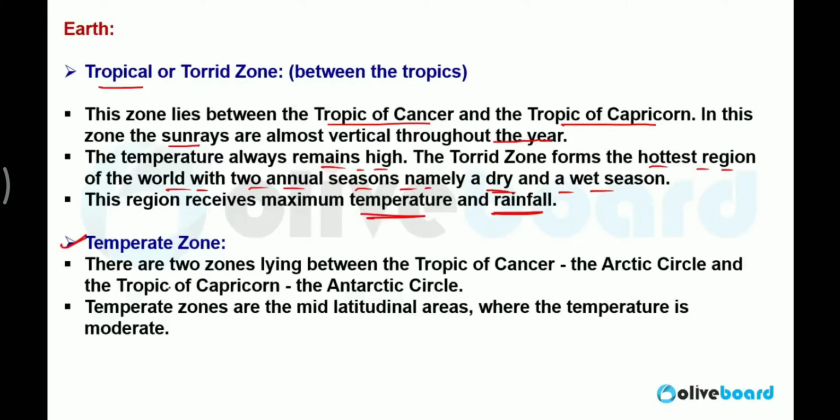Second is the temperate zone. What is the temperate zone? It lies between the Tropic of Cancer and the Arctic Circle, and second, between the Tropic of Capricorn and the Antarctic Circle. It is a mild latitudinal area where the temperature is moderate and rainfall is also moderate.